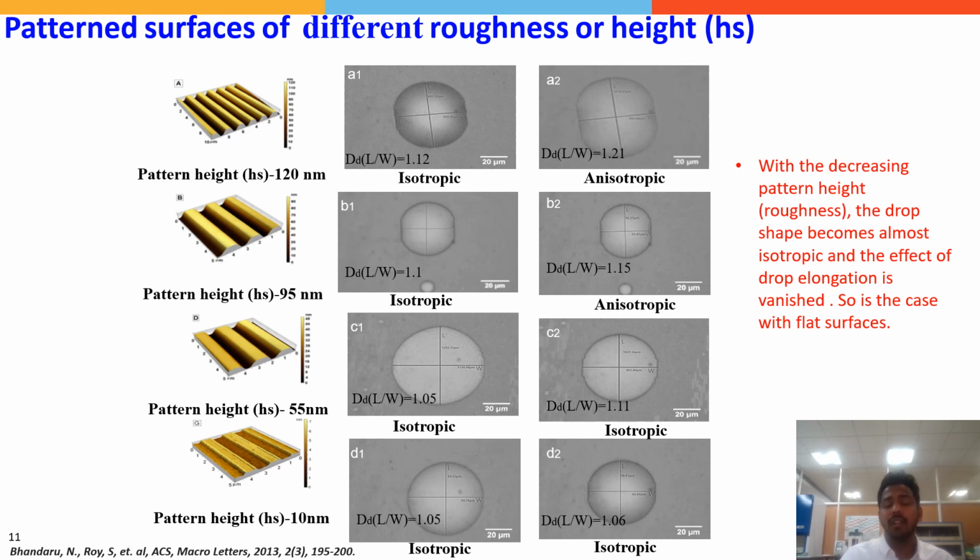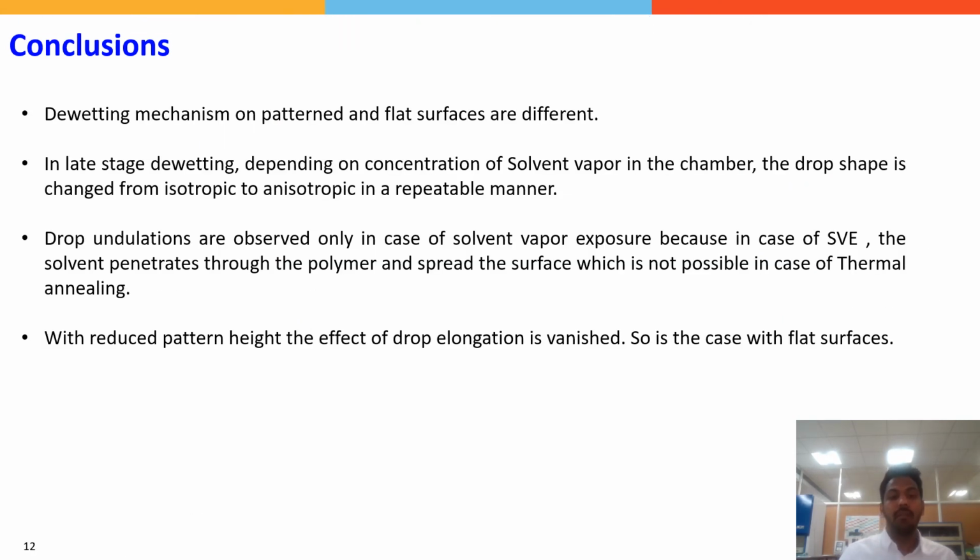This contact line oscillation dynamics is essentially due to the capillary action causing the drop to elongate, versus the surface tension forces making the drop spherical. With this, I would like to conclude that the dewetting mechanism on patterned and flat surfaces is different.